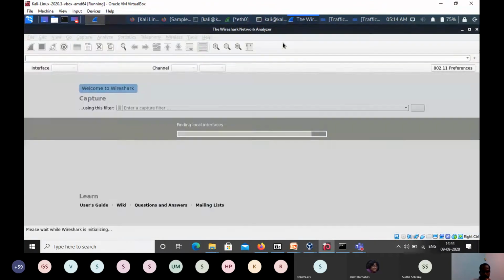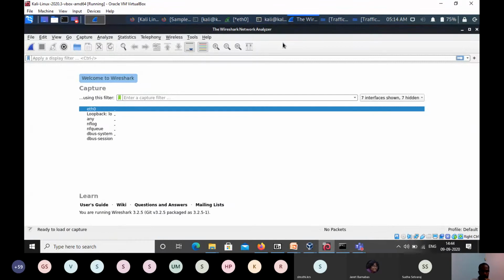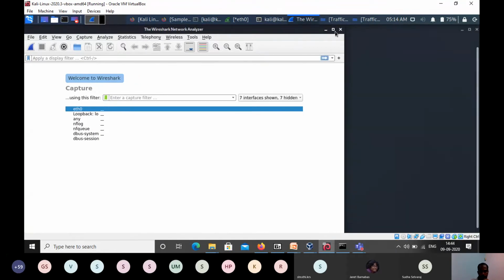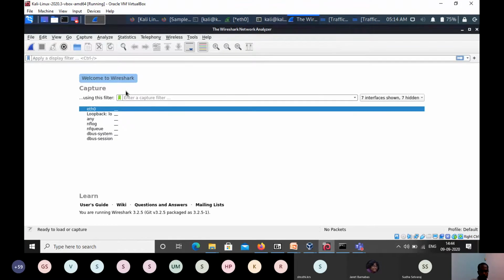Okay, so this is the Wireshark interface. First it will ask, using this filter, what are the interfaces available, and you can go check this option where we configure the capture options, because our interest is to collect the traffic of the network interface or wireless interface.